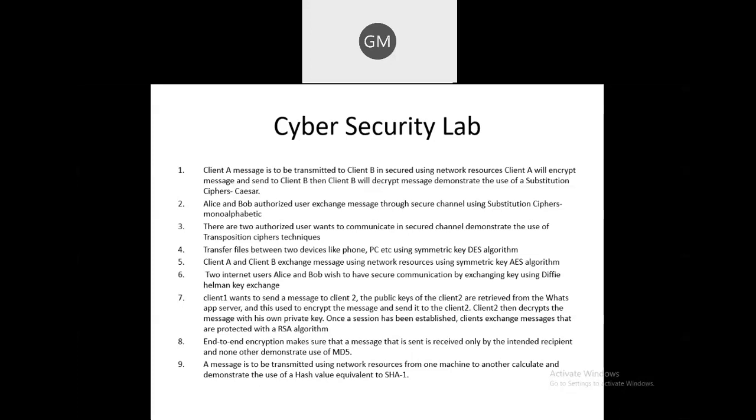Here you have one algorithm, the MD5 algorithm, which is also called the Message Digest 5 algorithm. The implementation of this algorithm you have in the eighth assignment, and in the ninth assignment you have the SHA1 algorithm. Again, the differences between MD5 and SHA1 we will take in the theory part. SHA1 is also called Secure Hash Algorithm 1.